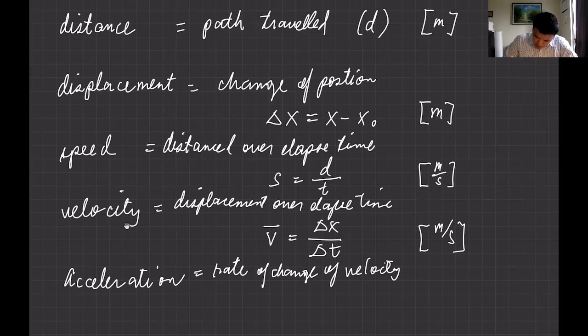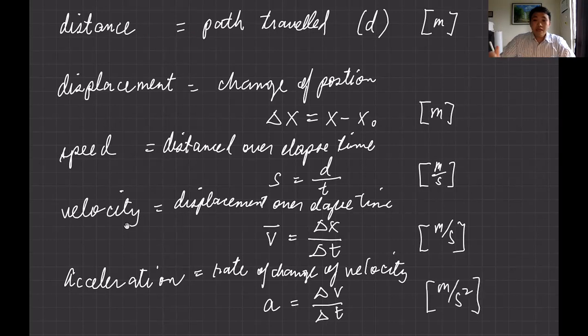Here we use a symbol A for acceleration, that is rate of change delta V per unit of time over delta t. And the SI unit for acceleration is meter per second squared. So these are the kinematic variables that we usually use to describe motion in kinematics.